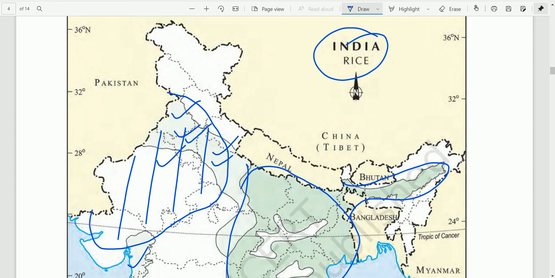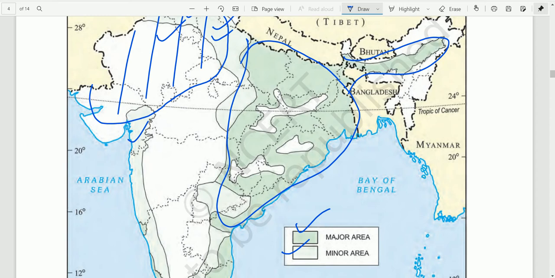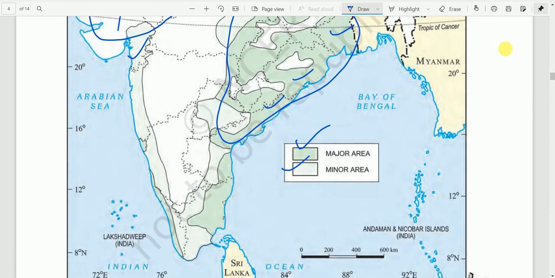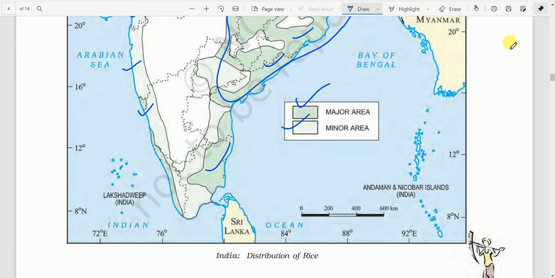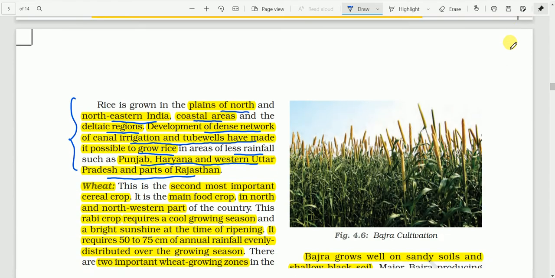And here, rice is grown mainly for selling, that is, for commercial purposes. Whereas in the rest of the country, here in the coastal areas, this is our food crop. And here in northeast India also, this is a food crop, a subsistence crop.